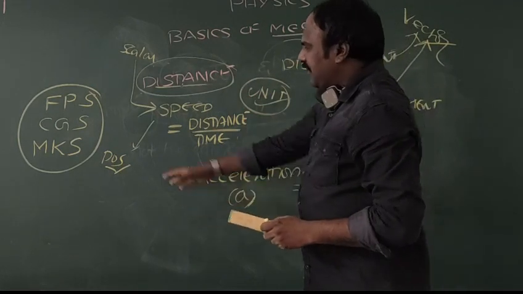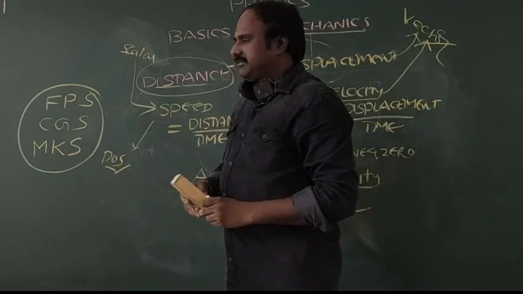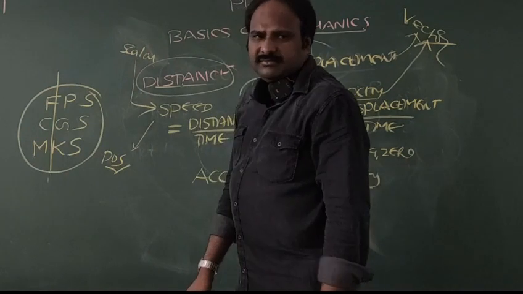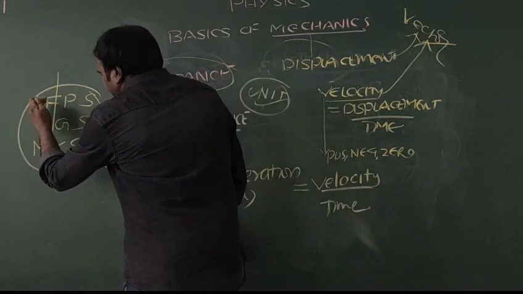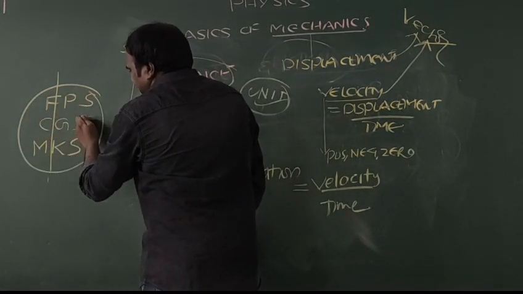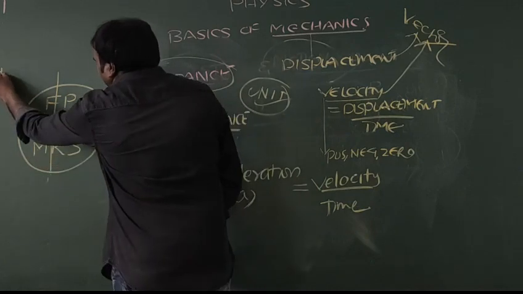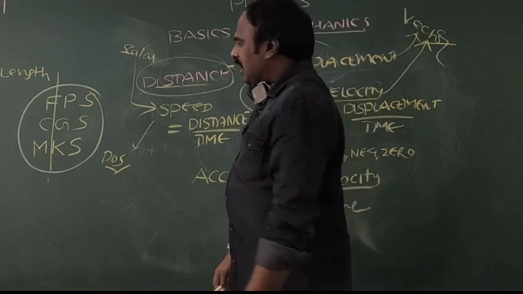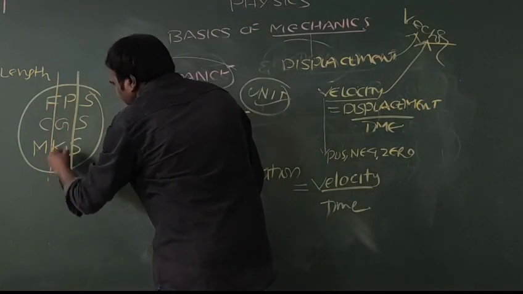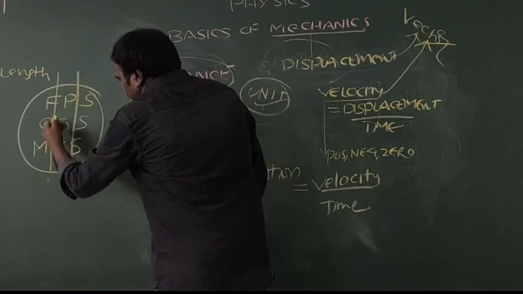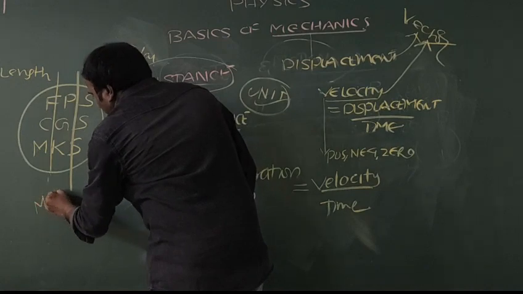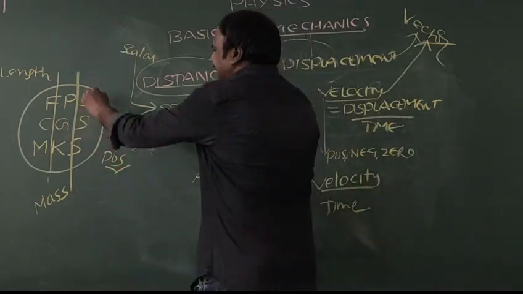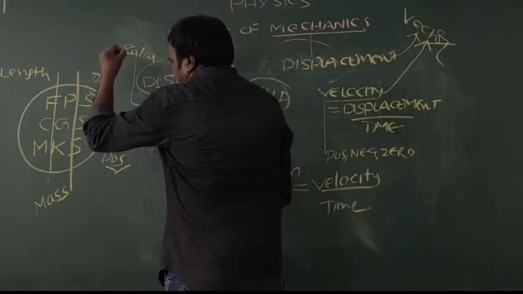For that sake, we are going to use these three things. All the first terms in FPS, CGS and MKS indicate length. All the second terms indicate mass. And all the third terms indicate time.